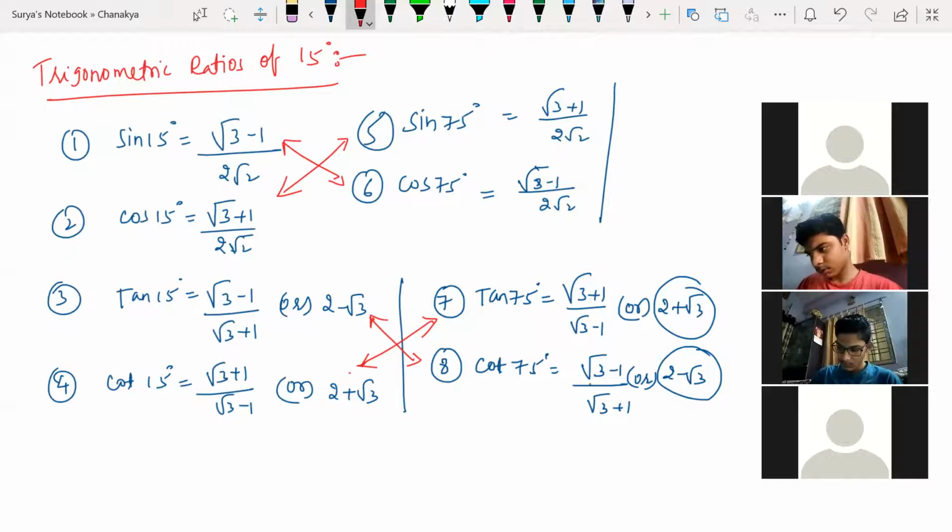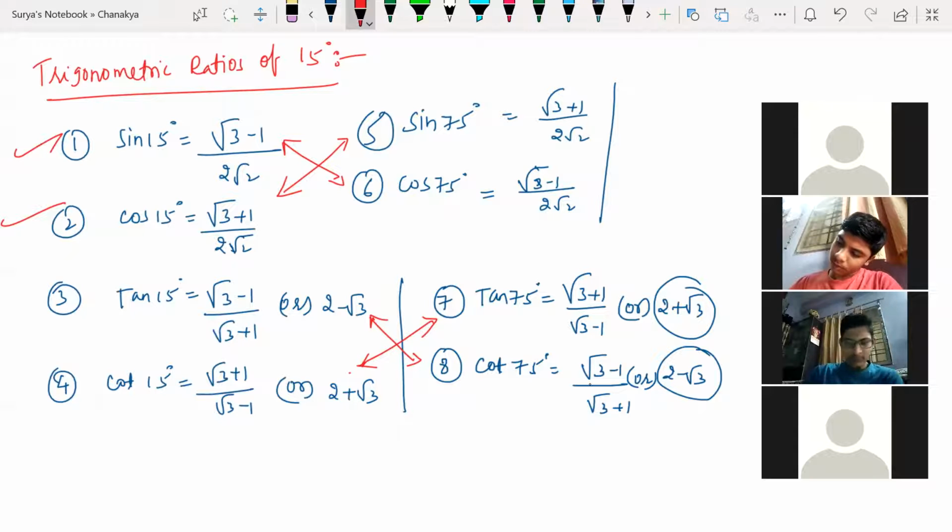You understand, children? So you remember only two things. If you remember only these two, everything you can get easily. If you know sine and cos, tan is very easy. If you know tan, cot is very easy. If you know sine 15, you can get cos 75. If you know cos 15, you can write sine 75. If you know tan 15, you can write cot 75. If you know cot 15, you can write tan 75. That's all.